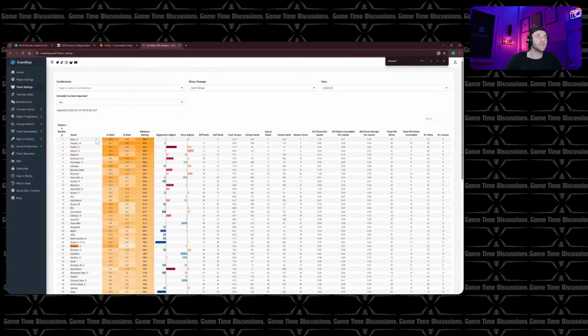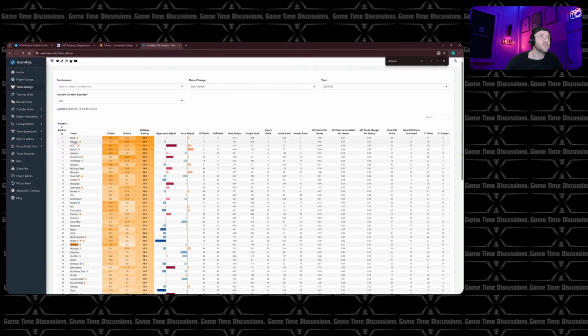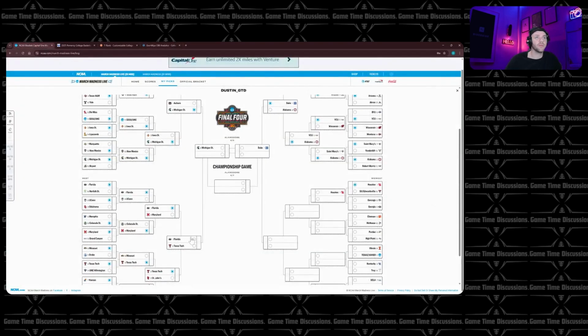So we are going to look at Evan Mia first, Duke, Houston, Florida, and then Tech down here. But I mean, again, with Tech, it's because of the injuries, but still 11th is awesome. But end of the day, we're going to go ahead and take Florida.